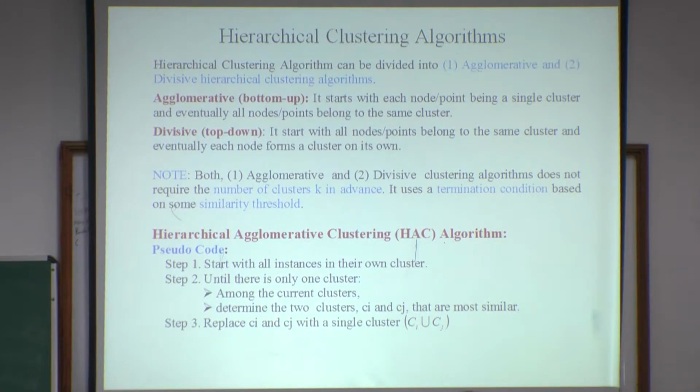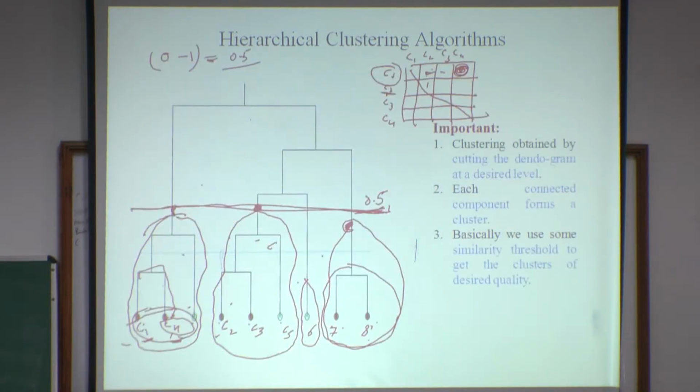Now the hierarchical clustering algorithm contains two different stages. First is the agglomerative, bottom-up step, and second is the divisive, top-down stage. In the top-down stage, we consider the entire document set as a single cluster, and then based on some similarity criteria we divide it.